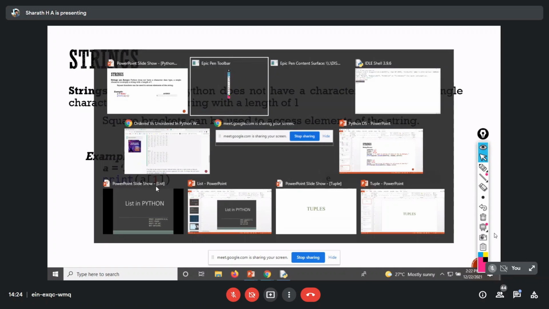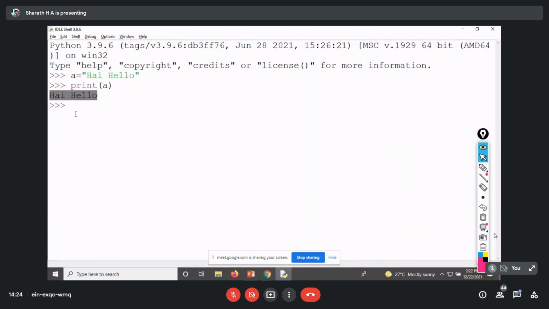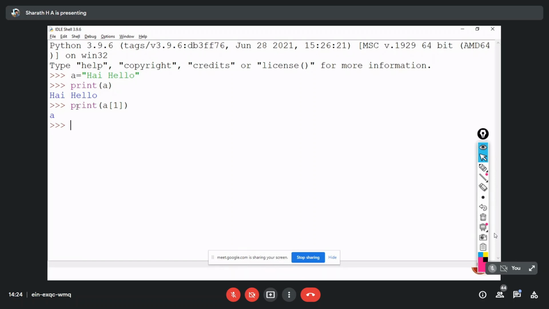If I give print of a of 1, the letter at index 1 is a, so that's why we can see a. Can you see my screen, the output which I'm executing here? Yes, sir. Okay, thank you.